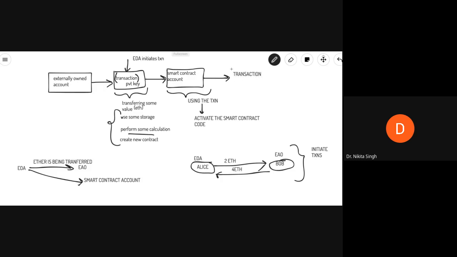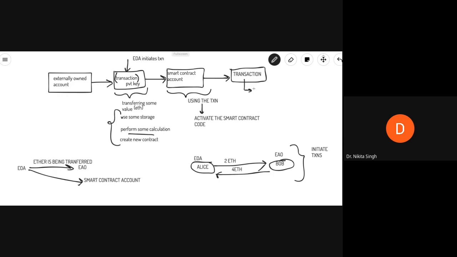How and why is it executing a transaction? Because we know when we are talking about a blockchain, every state change is recorded. So if this transaction involved performing some kind of calculation or transferring some kind of money because it was a legal contract, then once this smart contract code executes, it will initiate a transaction.